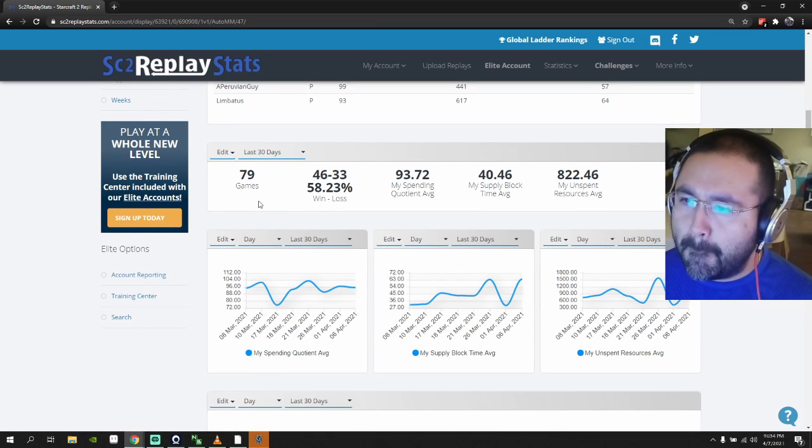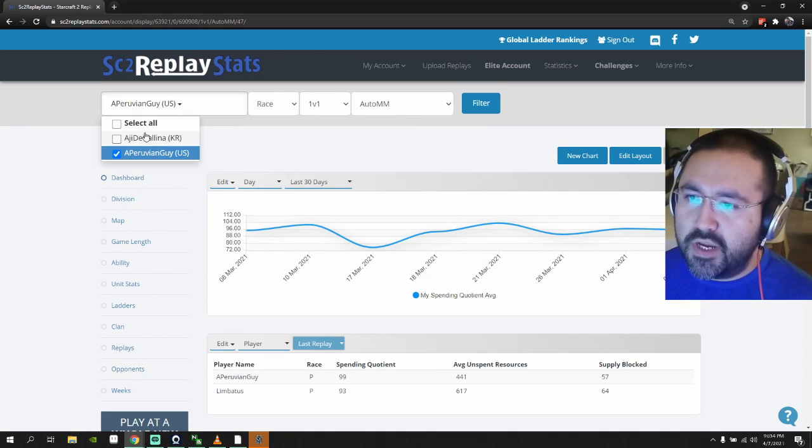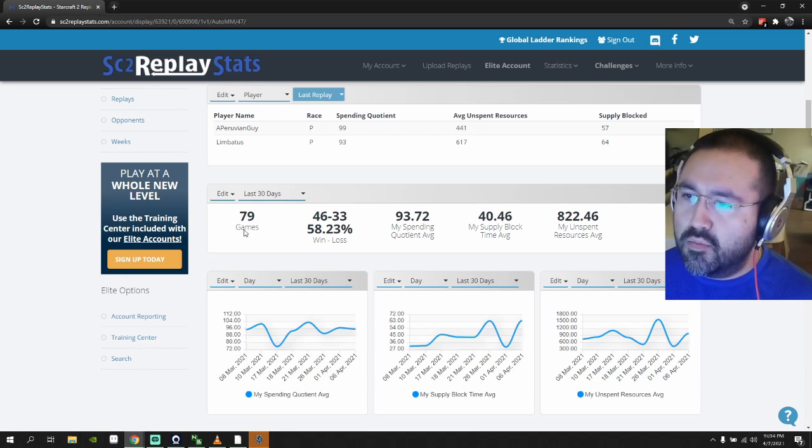And then here, this is like more information. So I played 79 games in total, and this will filter depending on your accounts. This is a Korean account. This is my US account. Let's see, so 79 games total. This is my win-loss ratio, 46 wins, 33 losses. So that's a positive KD. I'm at a 58.23 win percentage.